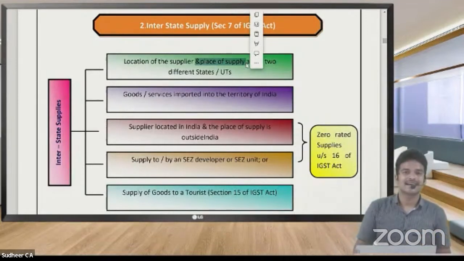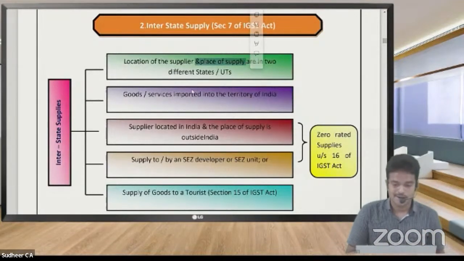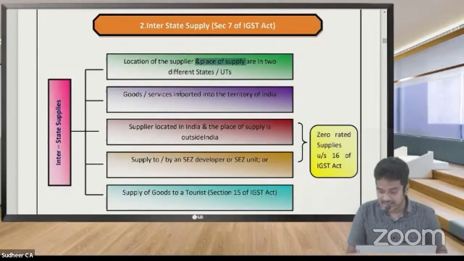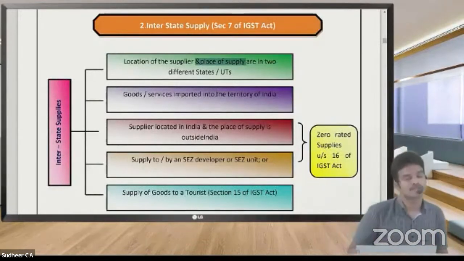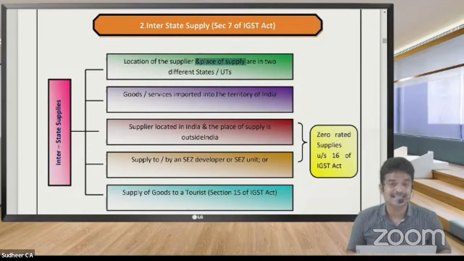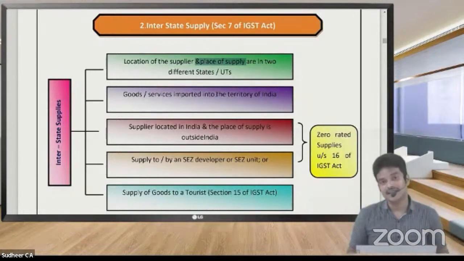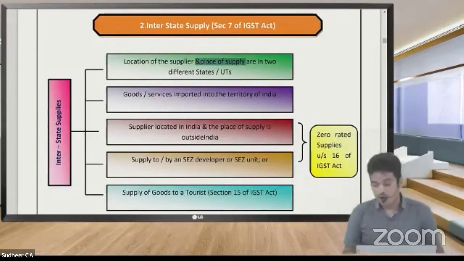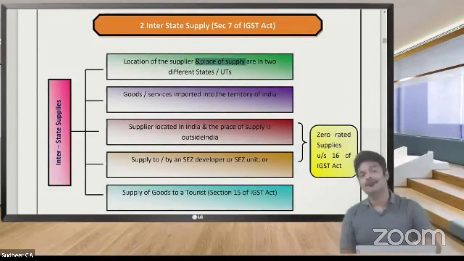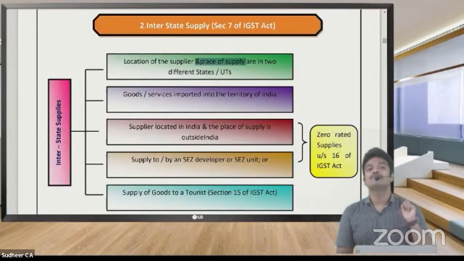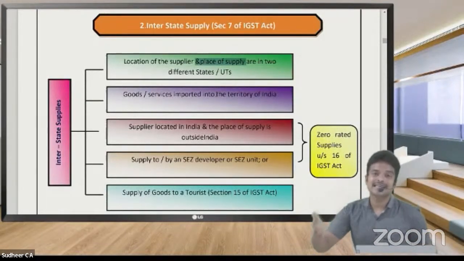Now coming to the next thing: goods or services imported into the territory of India. Imports will be regarded as interstate supply. On imports, customs duty will be levied. First, basic customs duty will be levied. After adding basic customs duty, on that value, IGST is going to be levied. That IGST which we are paying on imports, we can claim as input tax credit also. First of all, we have to pay IGST to the government.